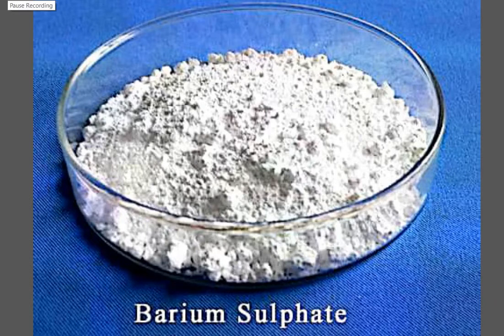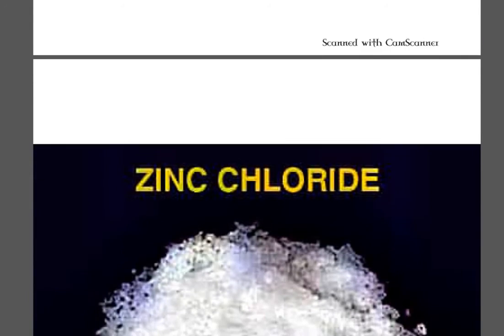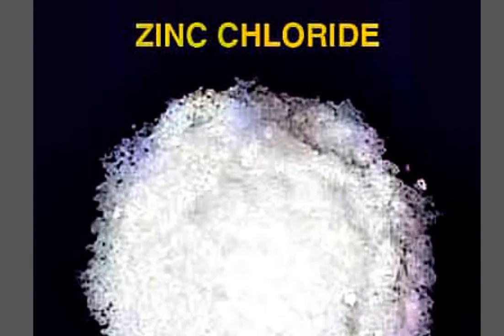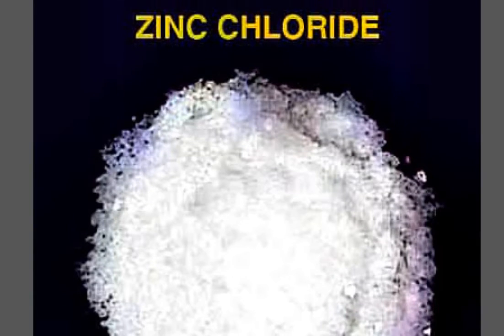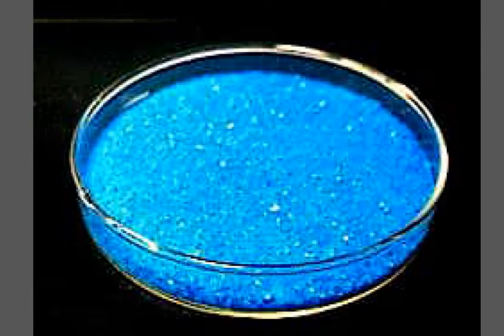So there are a few pictures which you can see here, showing you the particular salt. This is how barium sulfate looks. Similarly, the next one is showing you the picture of zinc chloride, that is ZnCl2. How many of you are able to identify this particular salt? Yes, this is copper sulfate, which is also called blue vitriol.